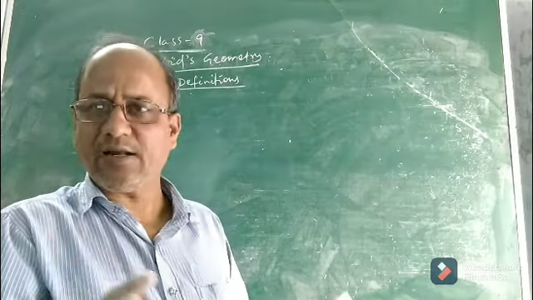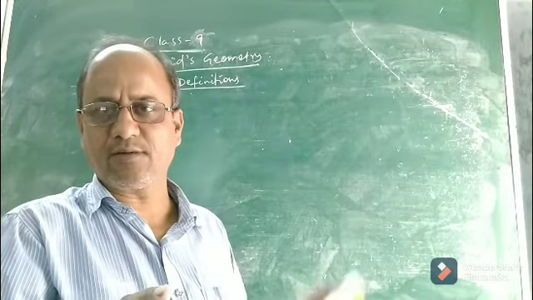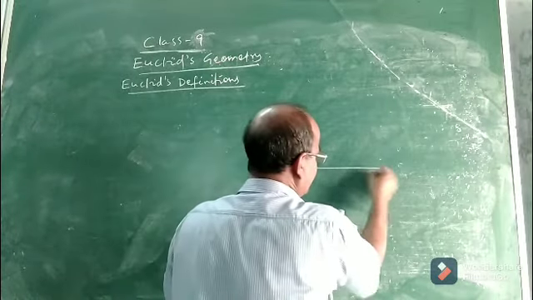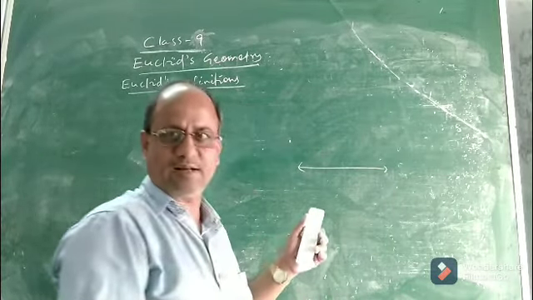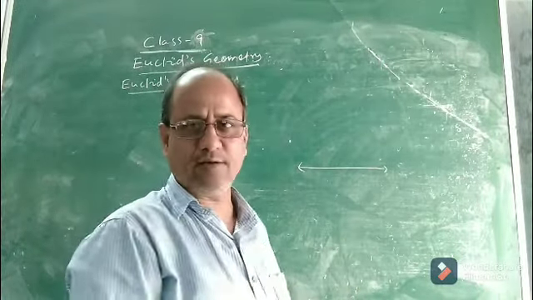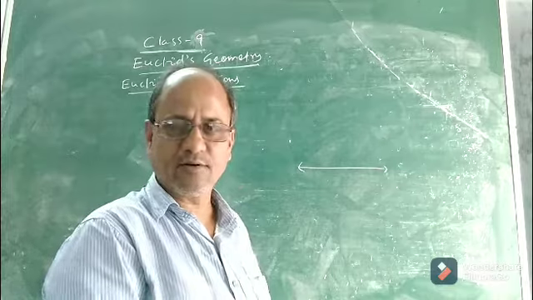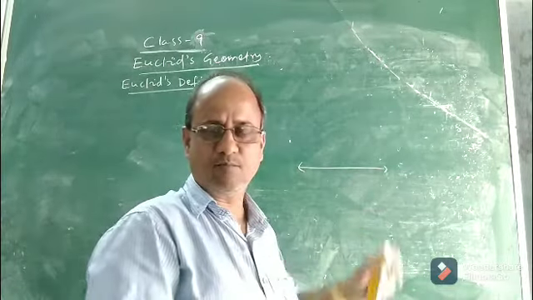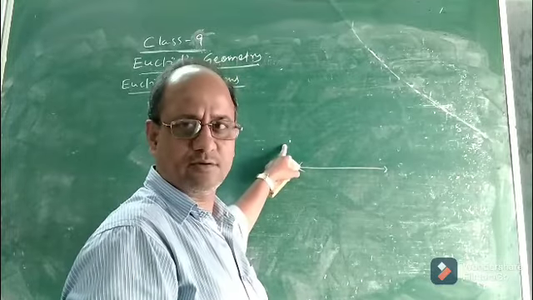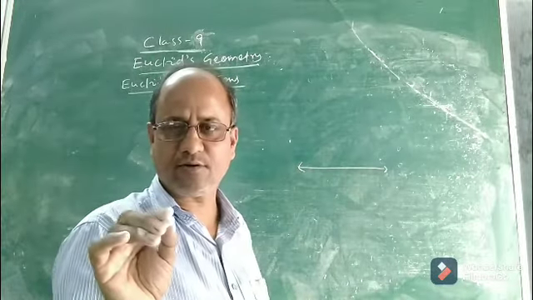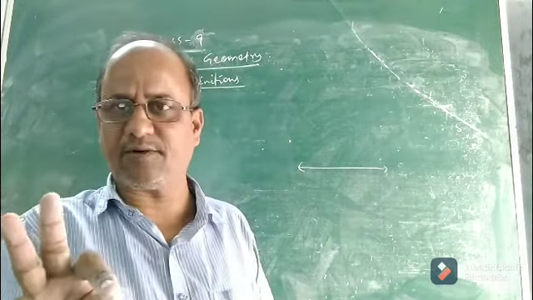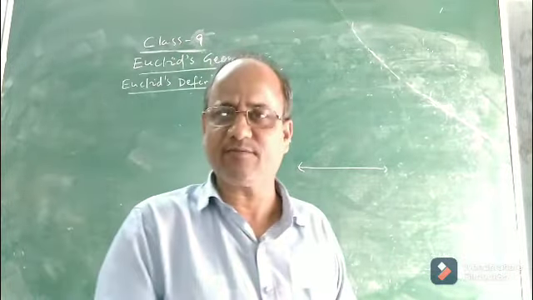And a line has how many dimensions? This is a line. You know what a line is, a straight line. From class 3 you have been reading. It has only one dimension. It is breadthless length. So a line has one dimension. A point, which is a dot, has no dimension. A plane surface has two dimensions, namely length and breadth. And solids have three dimensions.